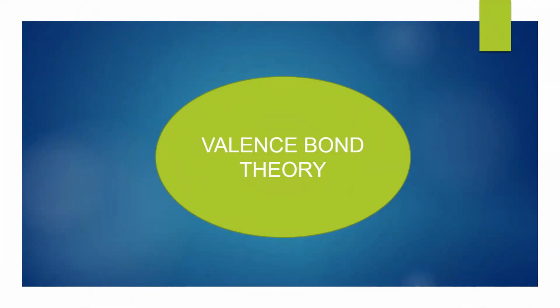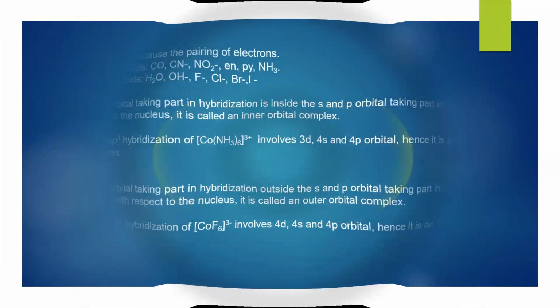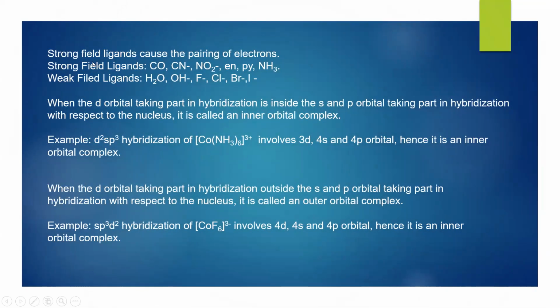Next comes valence bond theory, which is also known as VB theory. In this theory, it has been told that strong field ligands cause the pairing of electrons. Now, what do you understand by strong? Few examples of strong field ligands and weak field ligands have been placed.